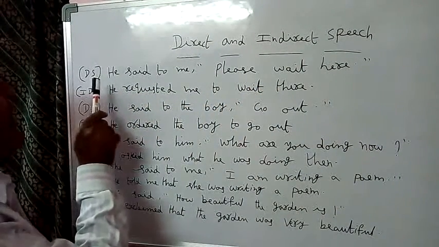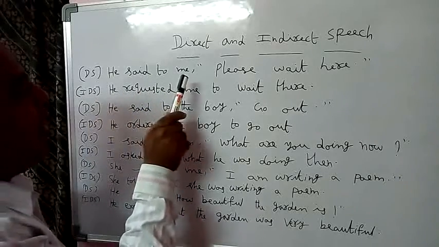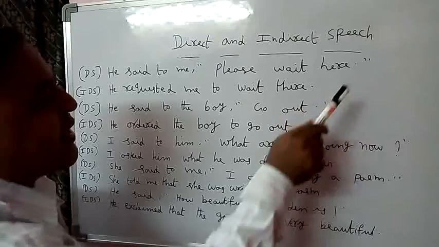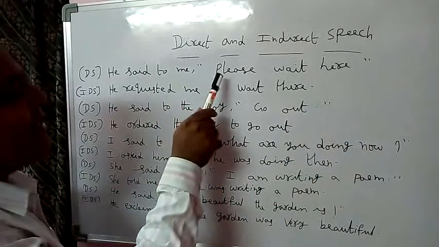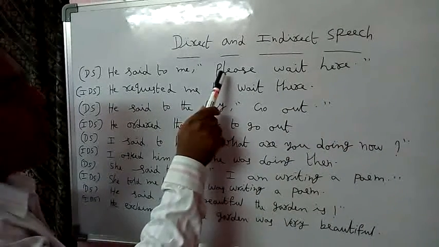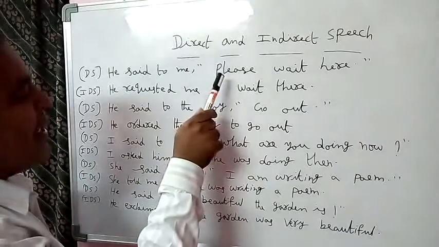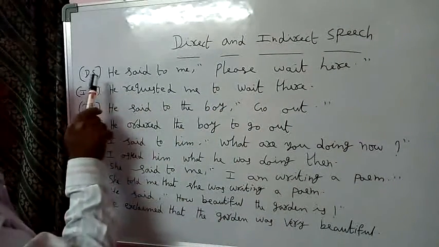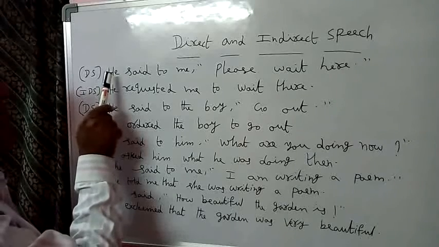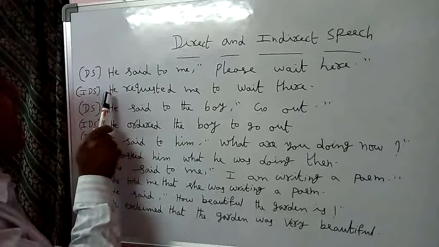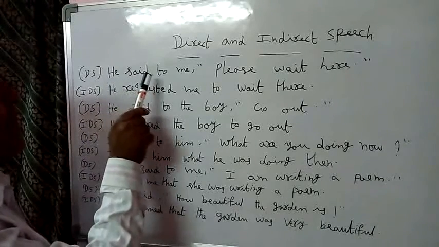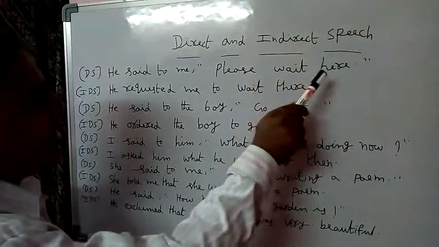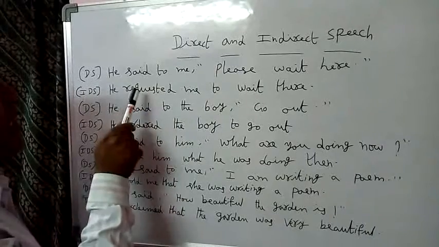Here the example is: He said to me, "Please wait here." Here the sentence begins with a verb. This is called an imperative sentence. Here the subject is he. The same subject again we must write in indirect speech. Here the reporting verb "said to" becomes "requested", because the meaning of the sentence is a request.